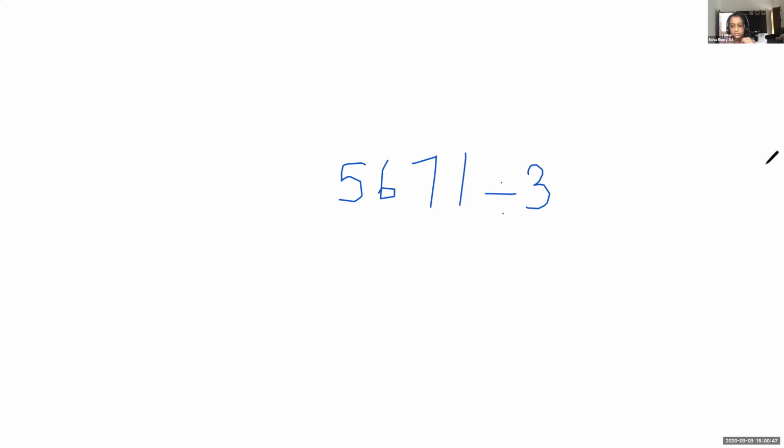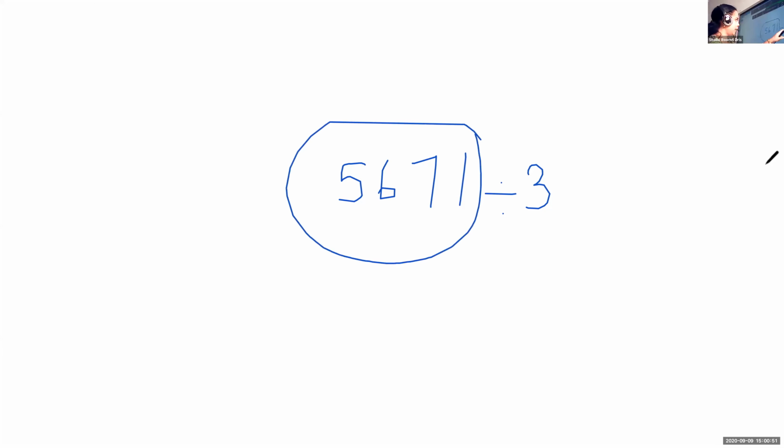Yes, ma'am. I want to check whether this given number is divisible by 3. What I have to do? We have to check the last digit of 5,000. No, that is the divisibility rule for 2. I'm asking about 3. What we have to do? We have to add the digits.